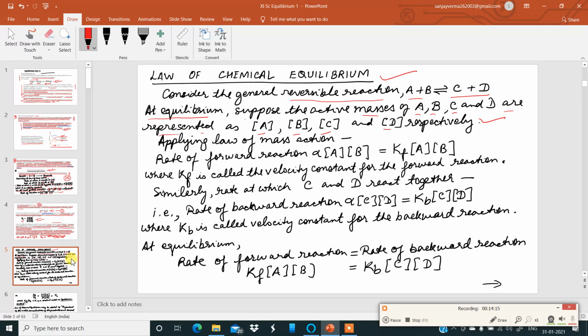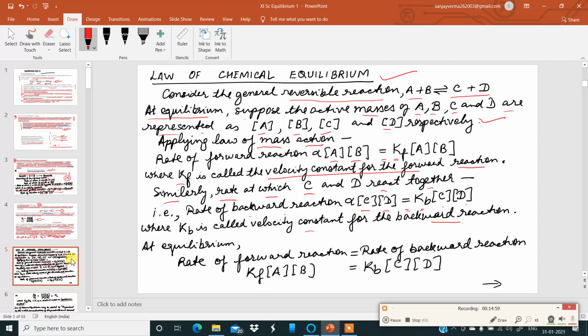Now to this reversible reaction, A plus B giving C plus D, if we apply the law of mass action, the rate of forward reaction is directly proportional to the product of the concentration of A and B, that is equal to Kf into [A] into [B], where Kf is called the velocity constant for the forward reaction. Note it. Similarly, my dear students, the rate at which C and D react together, that is the rate of backward reaction, is directly proportional to the product of the concentration of C and D, that is equal to Kb, the velocity constant for the backward reaction, into [C] into [D].